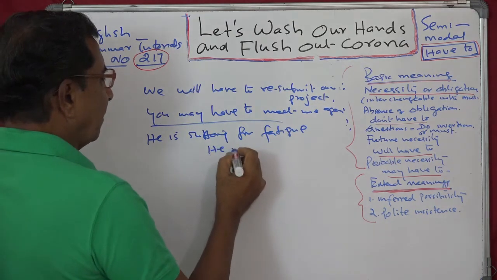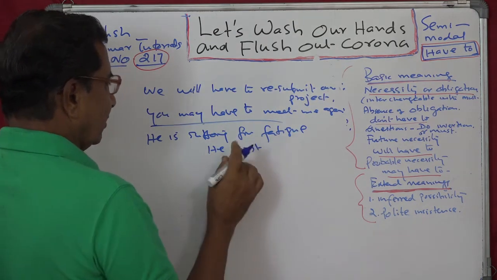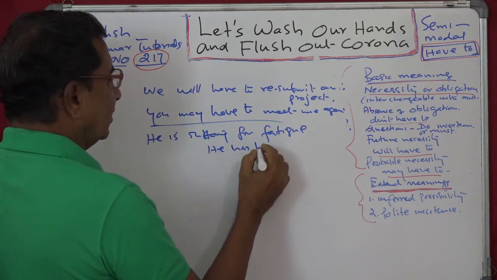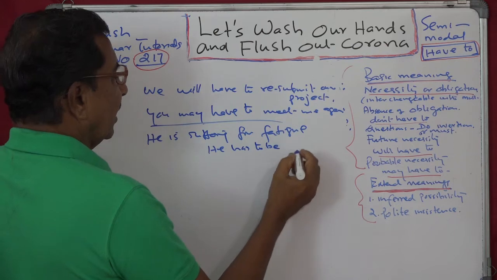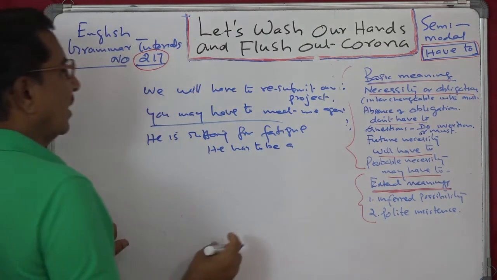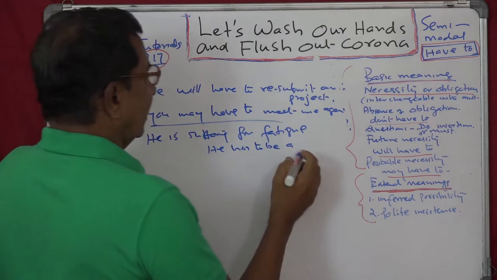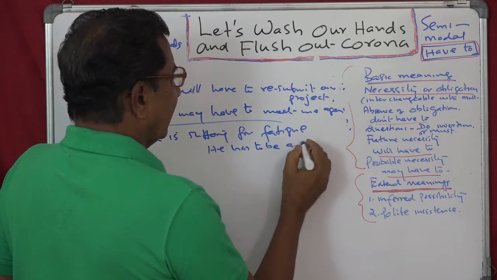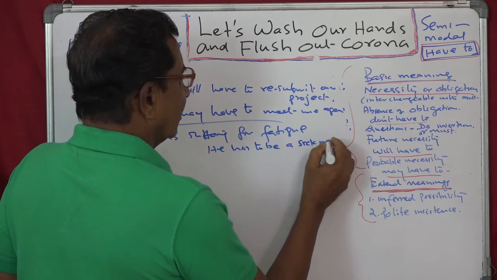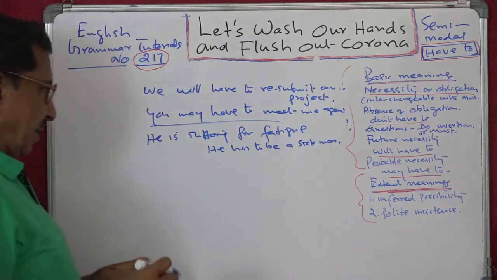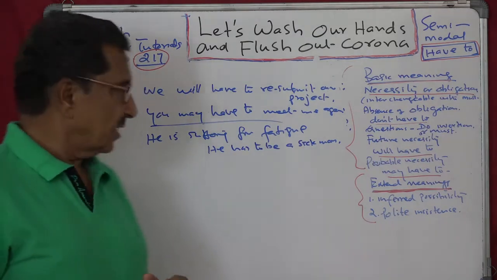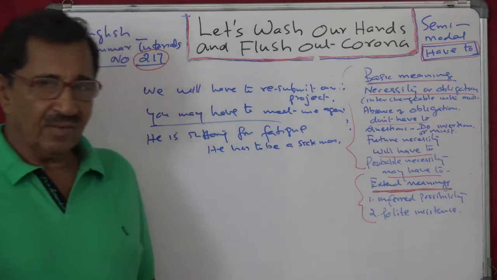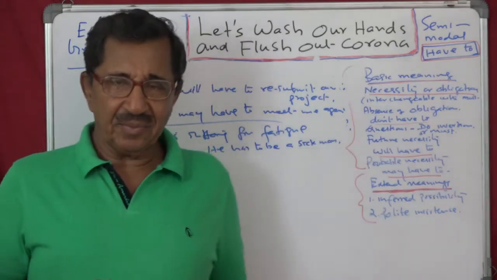He has to be a patient, a sick man. That is better. He has to be a sick man. So that is probable. You are inferring. He is suffering from fatigue, so he has to be a sick man. He has to be. They have to be.